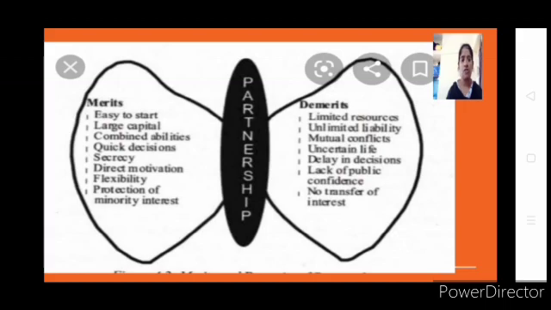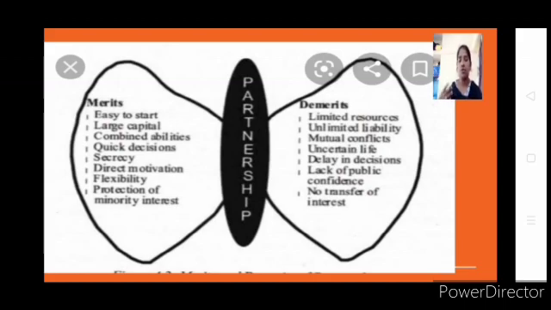Go with the notes. If you have some extra points, I hope with this explanation you will be able to understand all those points. As usual, if you don't understand, feel free to call me. But try to understand these merits and demerits along with the features, because to select a particular form of organization, you are able to select the right one when you are able to weigh everything in the right way.